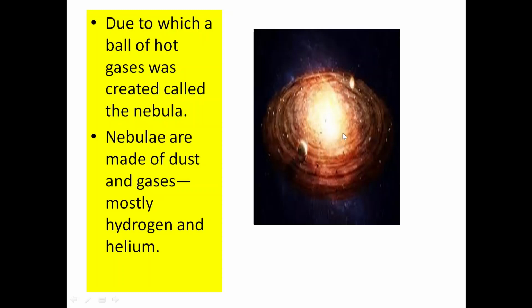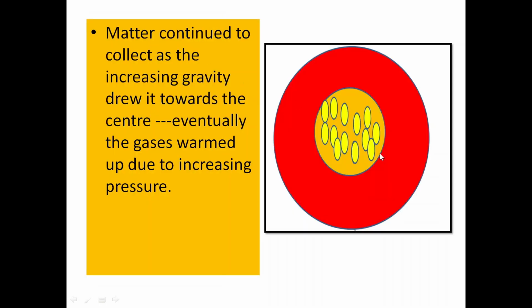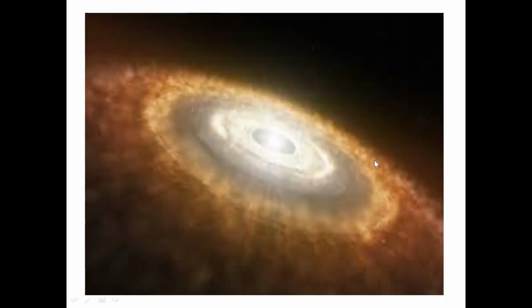Now this is known as a nebula. And in this nebula, the matter still continued to collect due to the gravitational pull, with further increase in pressure and increase in temperature, which ultimately converted this nebula into a star.